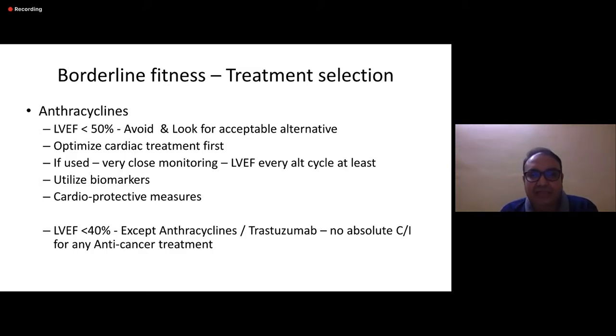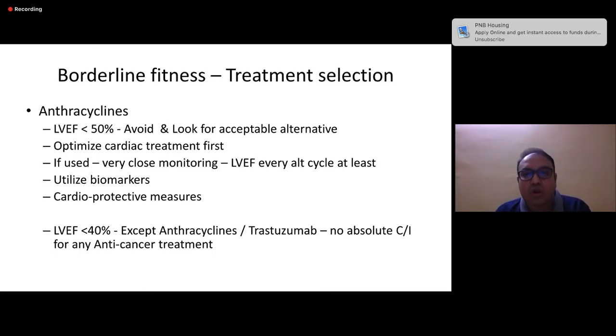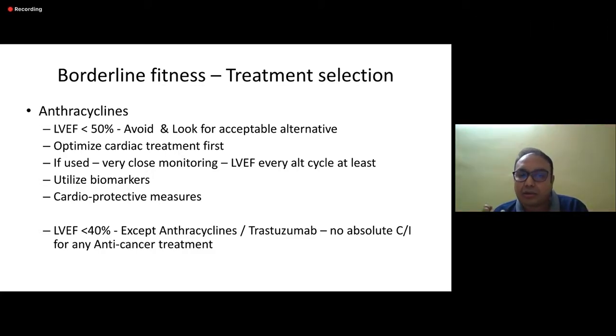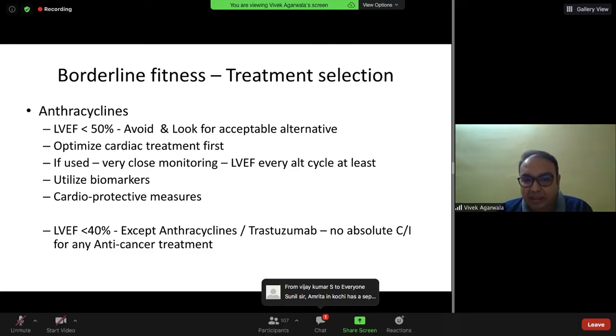But when the ejection fraction is less than 50%, probably these are the cases where we need to look for acceptable alternatives. Even in this scenario, if it is more than 40%, we can still give treatment very cautiously, utilizing the biomarkers and the cardioprotective measures. But when the ejection fraction is less than 40%, probably we can't give anthracyclines, or we can't give trastuzumab. But other than these two drugs, probably we can still use all other drugs.